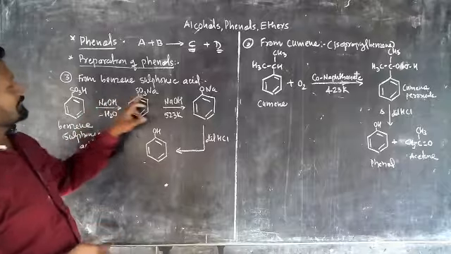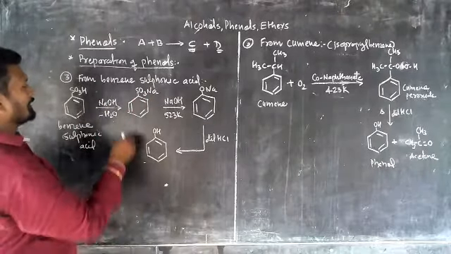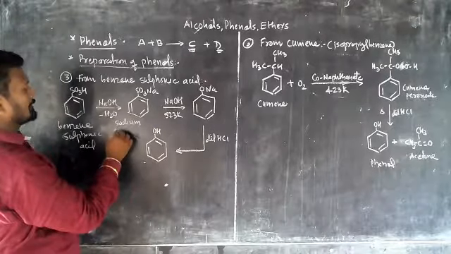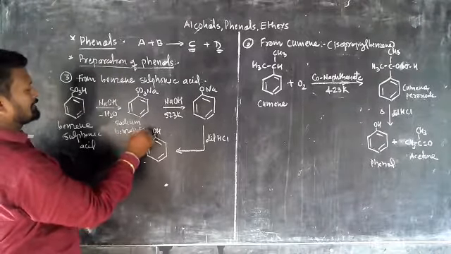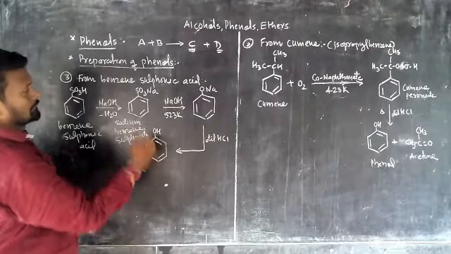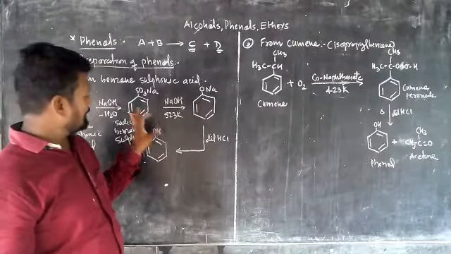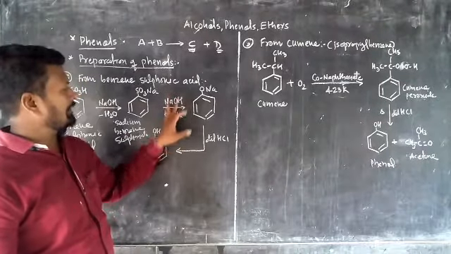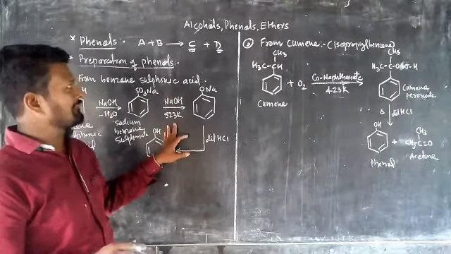There is an attachment of Na, and that is known as sodium benzene sulfonate. Okay, now this sodium benzene sulfonate is going to react with NaOH at 523 Kelvin temperature.